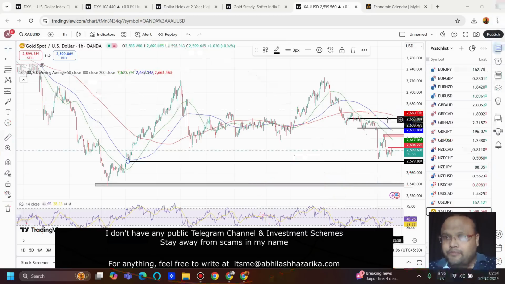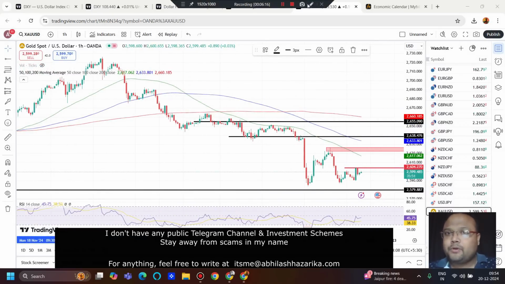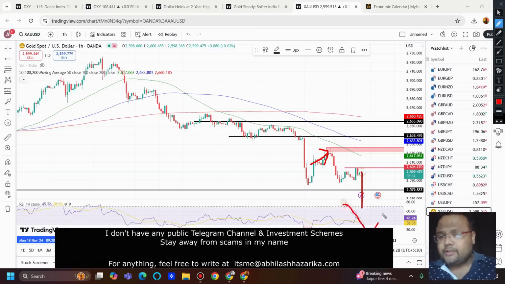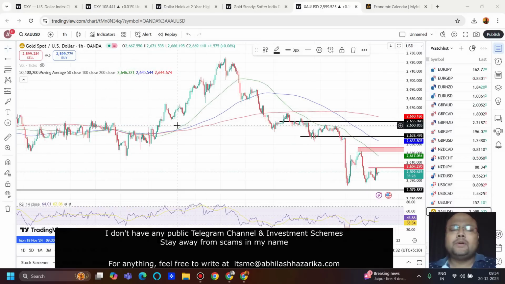And before the US session, if the market goes up, we can look for a sell around the 2622, 2627 area because of resistance. But the reliable levels for a sell are far away, and those are 2650, 2655 and 2638. And we are looking for opportunities on both sides of the market. During the US session, if the market breaks 2580, we can look for a sell below it as well.